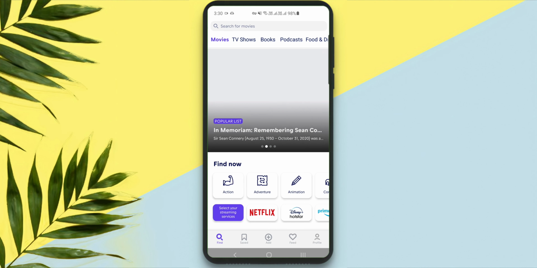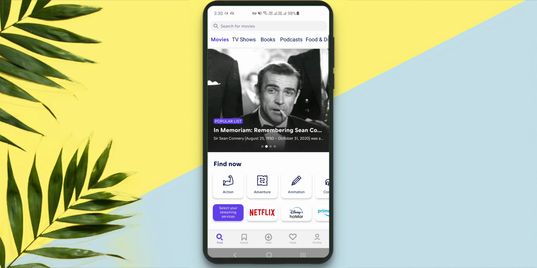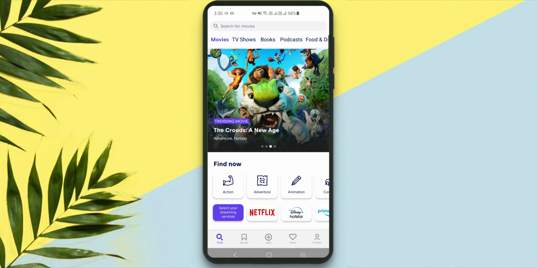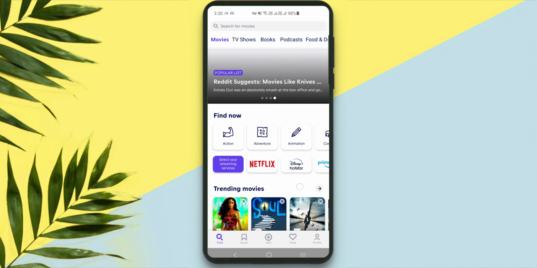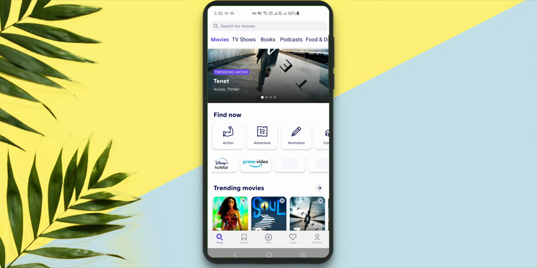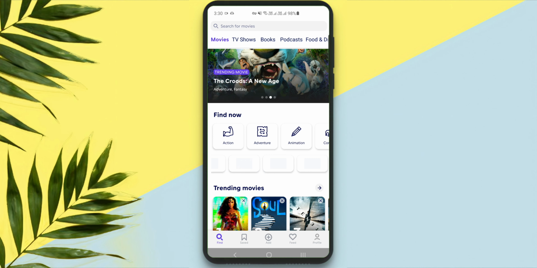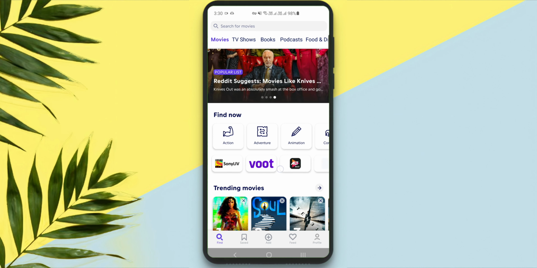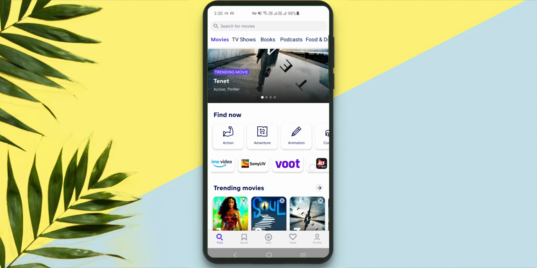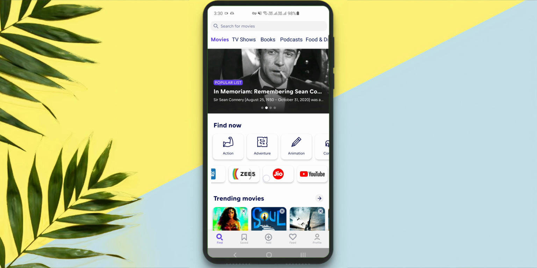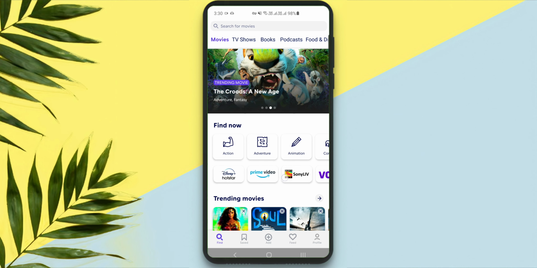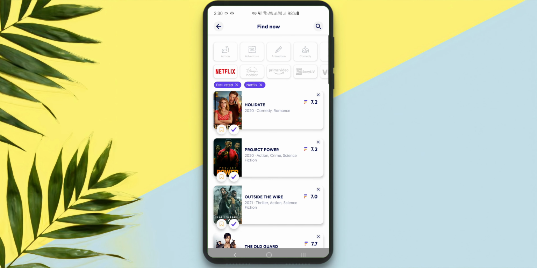Welcome to find. In this section you find new stuff. Okay, let's see. In memoriam, remembering Sean Connery. Yeah, he died in 2020. And these are all the movies. These are all the trending movies right here, and Prime Video, Disney Plus, Netflix are also there. You can select these from here. Let's select Netflix and see which movies we get.